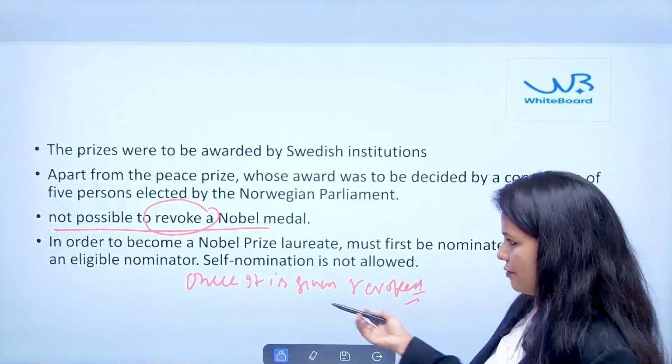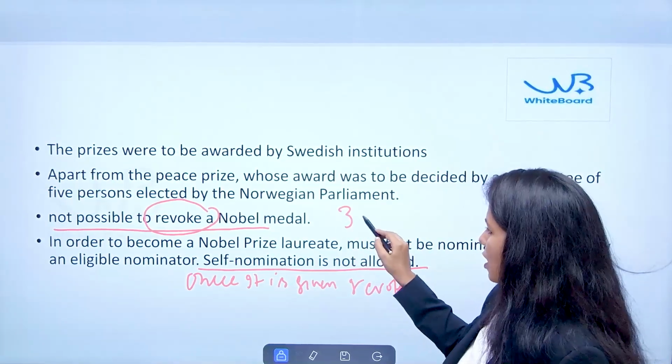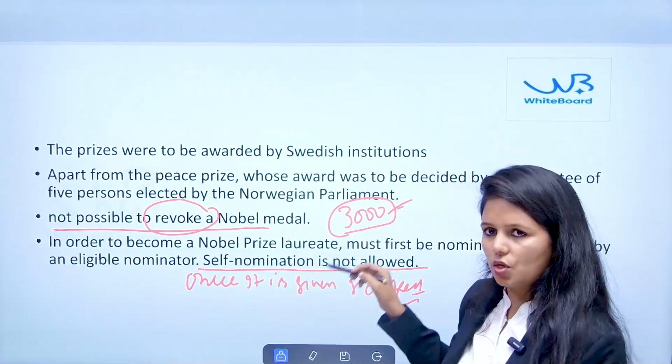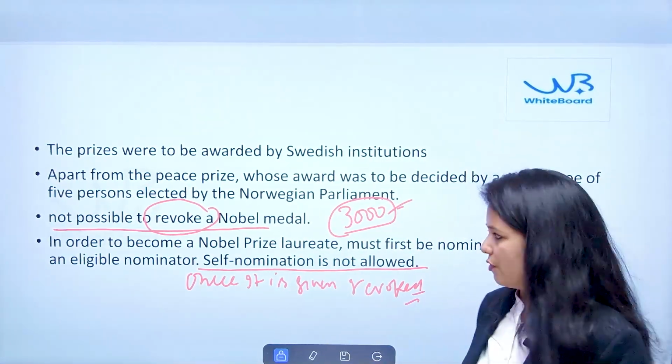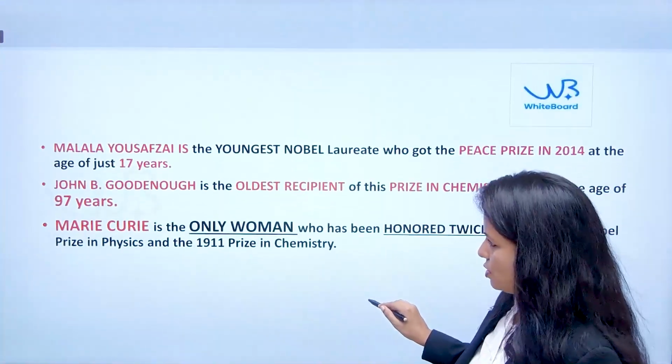Okay, and we have seen that self-nomination is not allowed because the Nobel Prize Committee will ask for the nomination to the 3,000 different individuals, organizations, and governments of the different countries. So these are certain aspects about the selection procedure here.